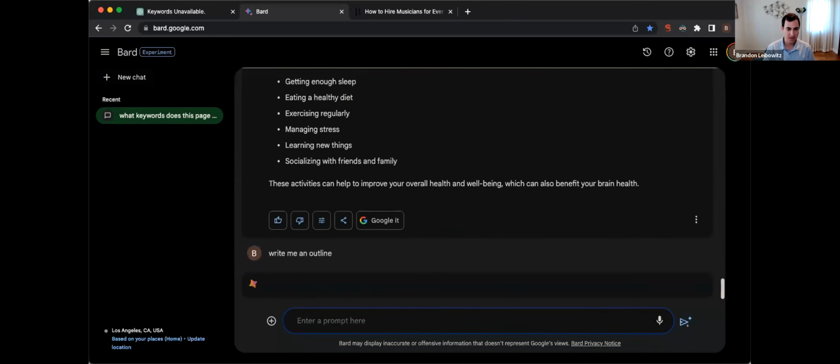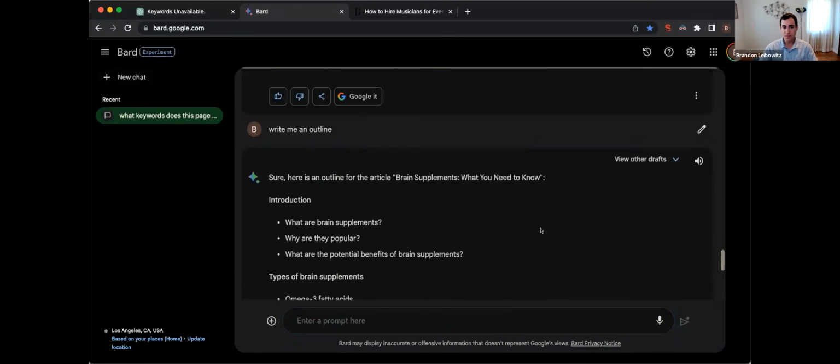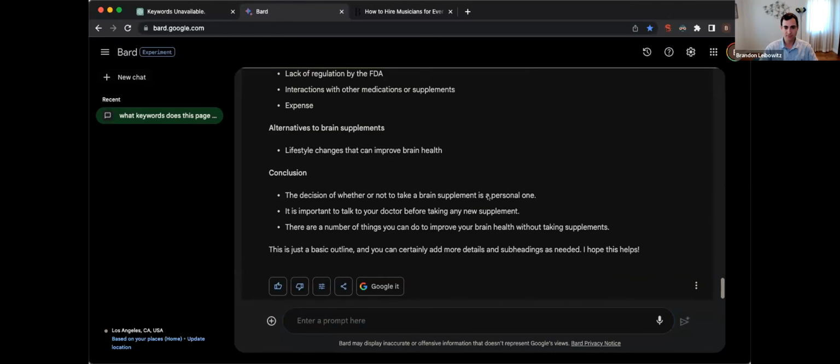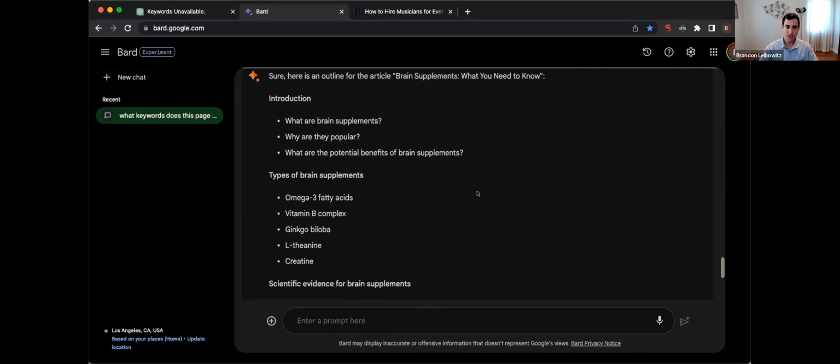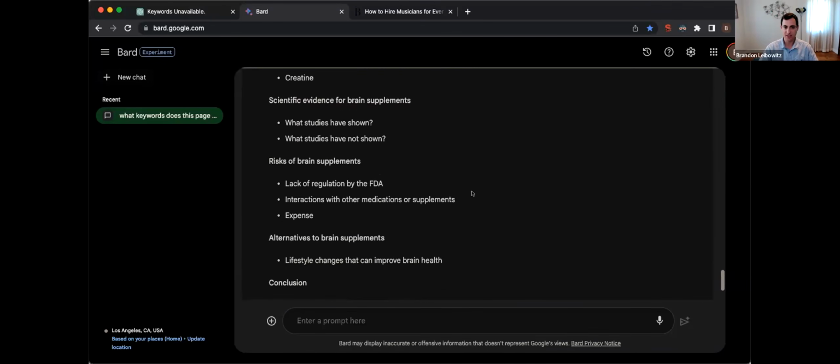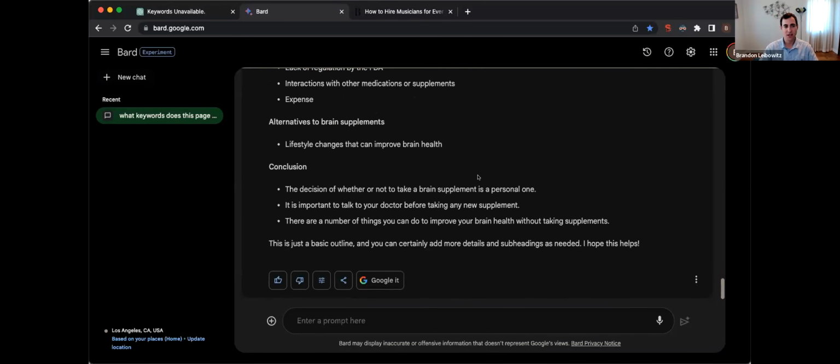Is going to be much better versus just having it write that content for you. So you'd see, here's the outline that it wrote. And it's kind of similar to what ChatGPT wrote. It's not the same, but it's similar. And both of them are going to be really good and really useful starting points to just help you get a little starting point and just figure out, what should I start writing about? Here's good content, good keywords.